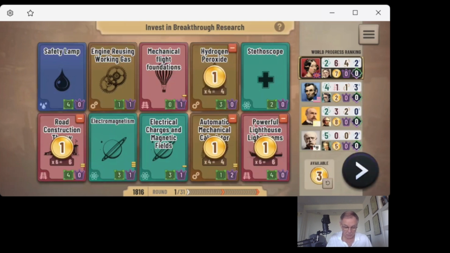We have 3 left over, and we can take our extra token and put it into road construction theory. Now, we don't have to use all the tokens. We can save them for future rounds, sort of like keeping poker chips for future hands.